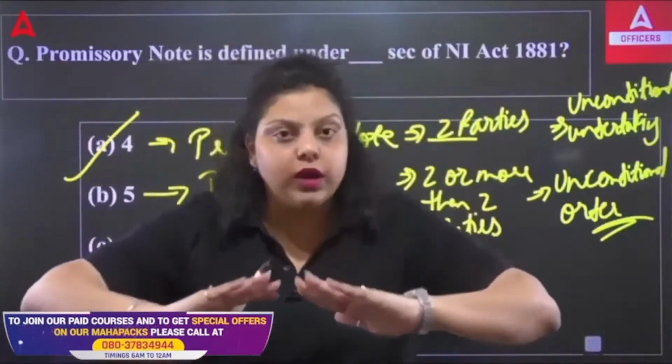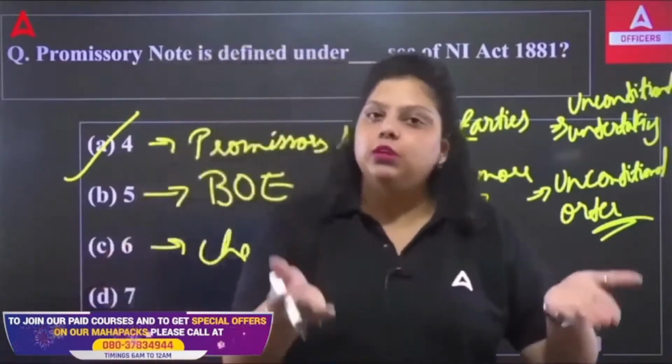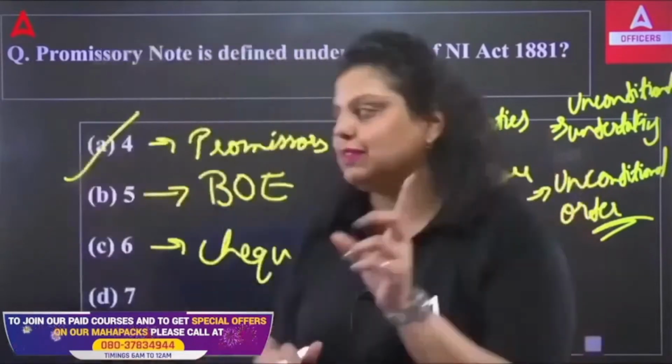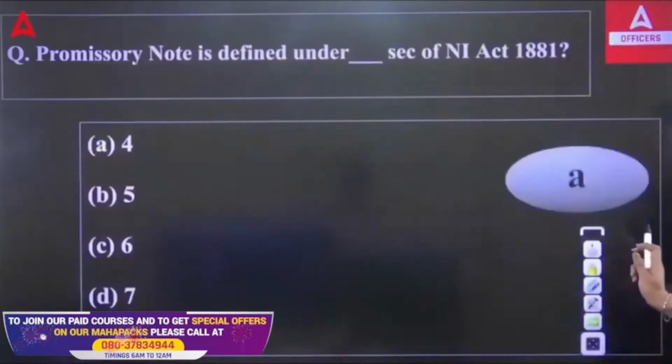So, in a bill of exchange, you are giving an order to your financial institution, and in case of a promissory note, you are taking an undertaking by yourself. These are the only two differences between a promissory note and a bill of exchange. Okay. Now, next. So, the right answer is A.